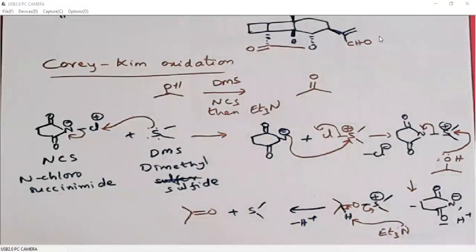There are a variety of sulfur reagents. We will discuss one by one. I'm not going to give you many more examples for these reagents, because they are mild oxidizing agents. They can oxidize primary alcohol to aldehyde, secondary alcohol to ketone. So carboxylic acid formation is not at all possible in sulfur reagent oxidation. So we don't need to discuss many more examples. If some exceptions are there, I will discuss them.